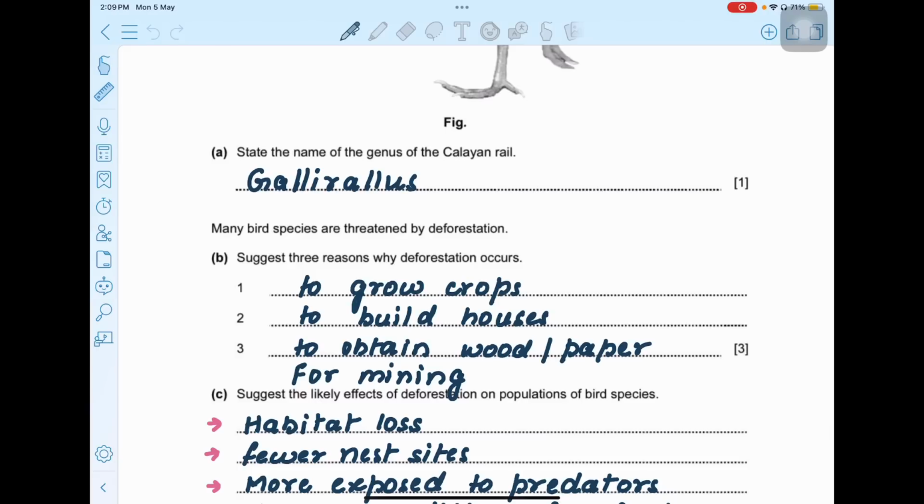Okay. Many bird species are threatened by deforestation. Suggest three reasons why deforestation occurs. So why do we basically cut down forest? There can be multiple answers related to that, and you'll be lucky if this question comes up. To grow crops, to build houses, to obtain food, paper, for mining.